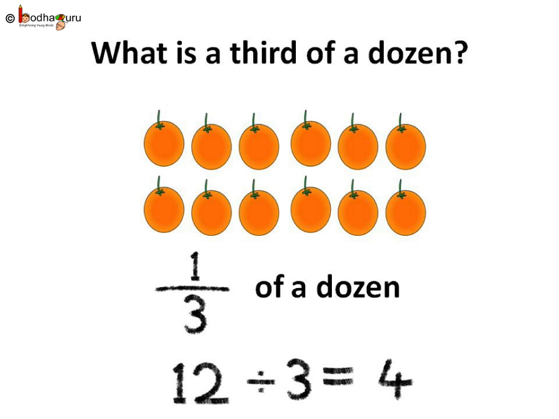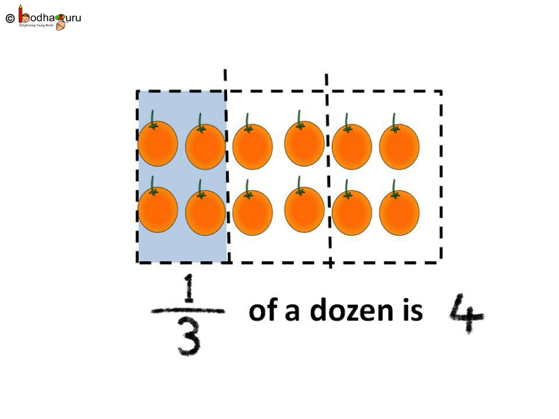What is a third of a dozen? A third of a dozen means we divide a dozen into 3 equal parts and take 1 part. This means we need 3 parts or shares of 12, which is 12 by 3. 12 divided by 3 is 4. So, 1/3 of a dozen is 4. See, there are 3 equal shares or parts and each has 4 oranges.